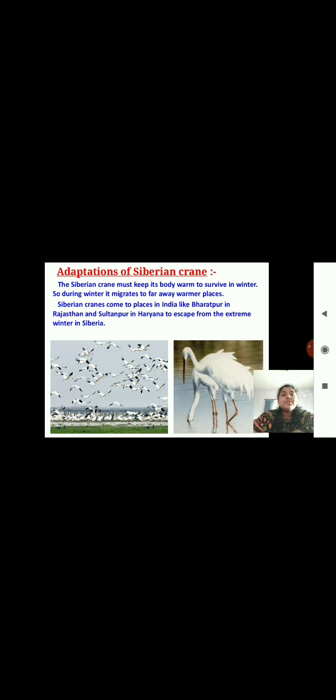See the adaptations of Siberian crane. The Siberian crane must keep its body warm to survive in winter. So during winter, it migrates to far away warmer places.